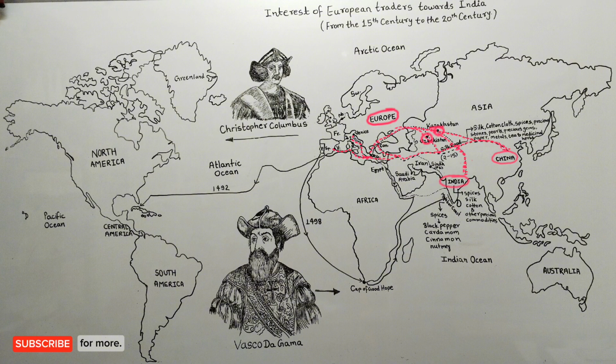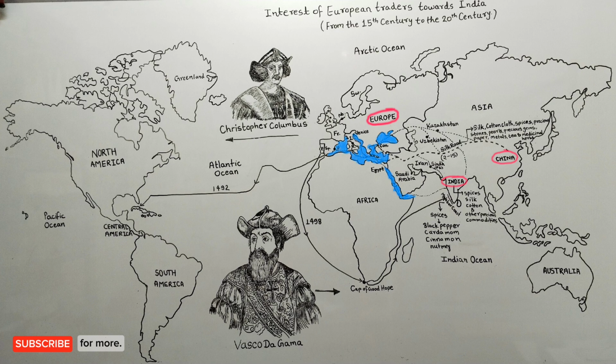To come to India, traders used to come through Persia, that is Iran, and then through the Sindh province of Pakistan and reach the ports of Gujarat. At that time, among the main ports of India, the ports of Calicut, Surat, Malabar and Cochin were prominent. Friends, it was not so that there was no trade through the sea route at that time. Even at that time, European traders used to trade through seas like the Mediterranean Sea, Red Sea, Black Sea.